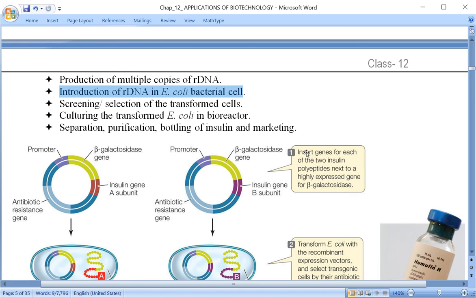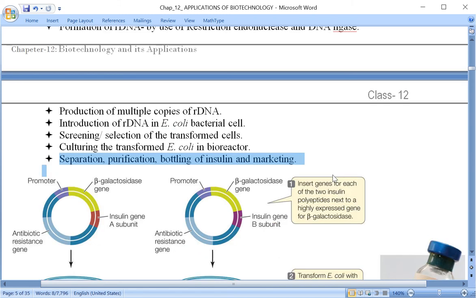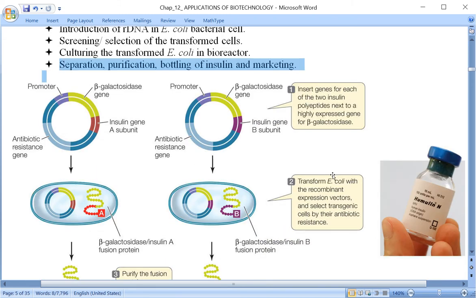Then comes purification, separation, and then the linkage. That linkage is a disulfide bond. The two chains have to be linked with a disulfide bond so that a fully functional and mature form of insulin is ready.